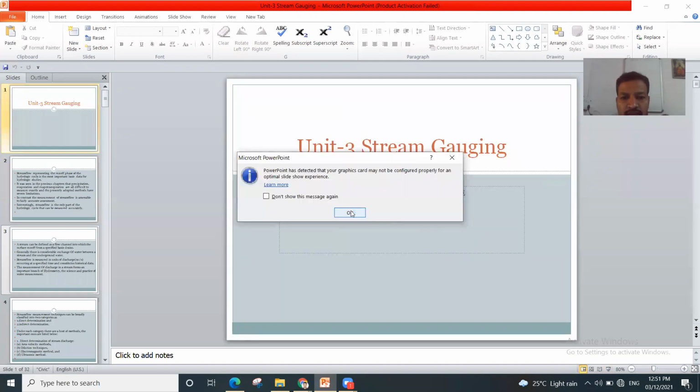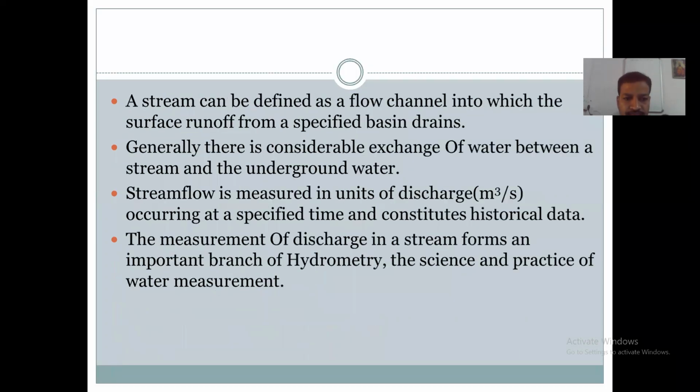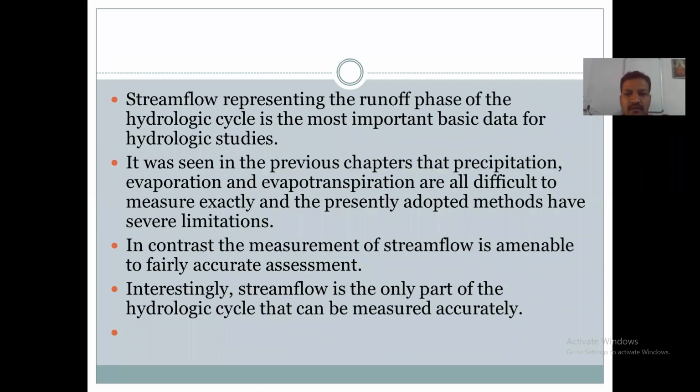In the third unit, we have seen the introduction of stream gauging. Stream gauging includes the measurement of stream flow, measurement of the runoff.